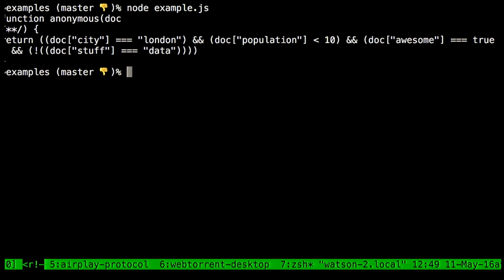It's generating a function that takes one argument, the document, and then it's just inlining all the stuff in the query, like London, less than 10, also has to be true, and the stuff cannot be equal to data. So this is, of course, way, way, way quicker. But we don't want to write this by hand, because we want to be able to change our query all the time. So that's why generating this using one of these things is really, really neat.